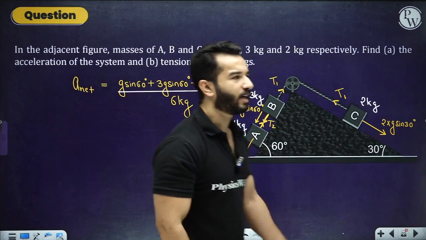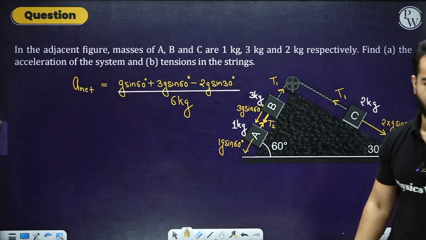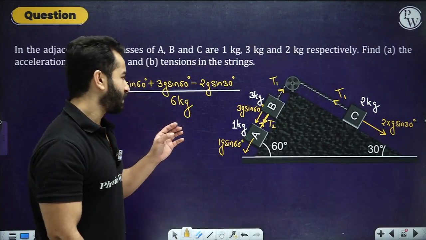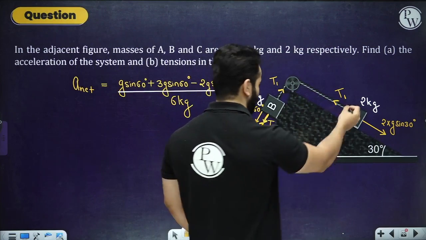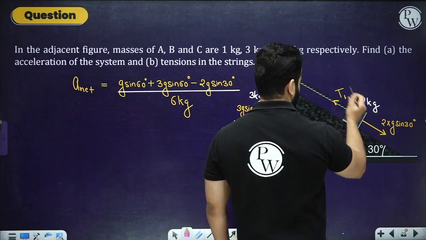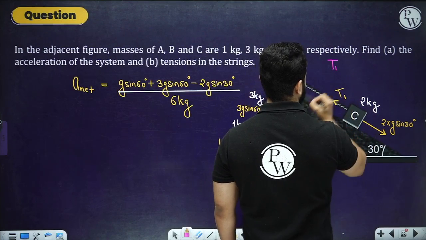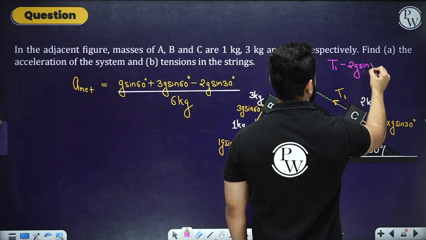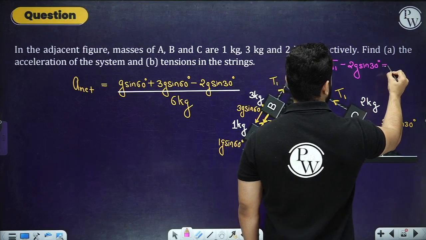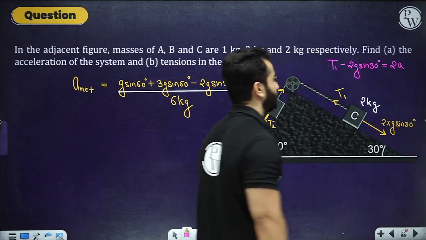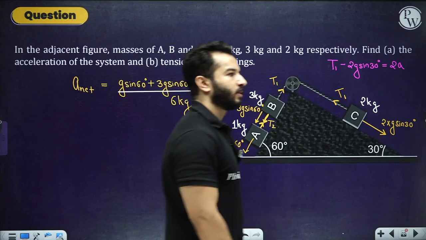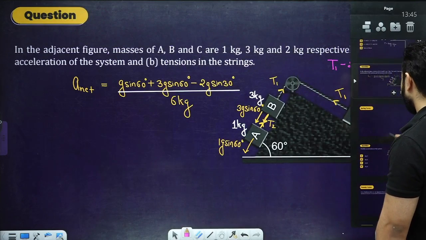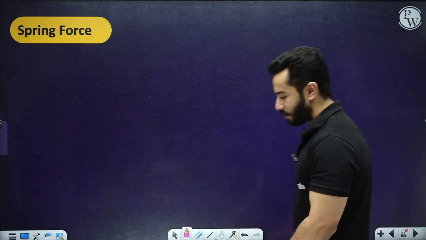And after that you can again write down the equations for tension as well, right? As quickly as you find out the acceleration. After that, I'll write it just once. We'll write something like T1 minus 2g sine 30 equals 2 into a. That's it. Right. So with this, now let's move to another topic, that is spring force.